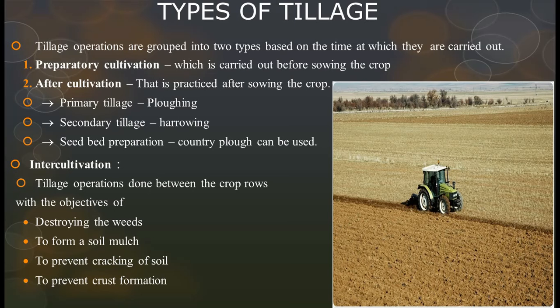Here the question arises: which of the following is not an objective of tillage? In the options they have given: destroying the weeds, to form a soil mulch, to prevent cracking of soil, and to form crust formations. See, friends, the last point is to prevent crust formation, but in the option it will say to form crust formation. That is the wrong one,